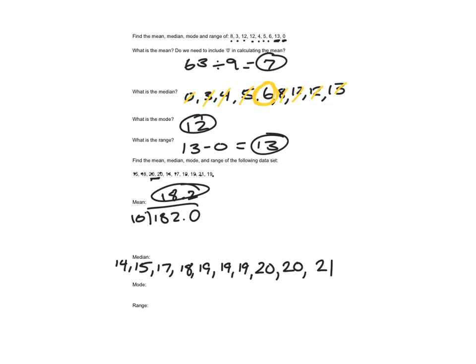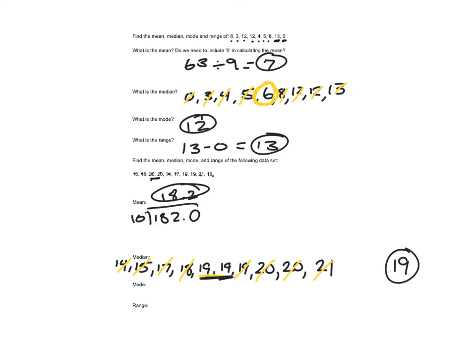Okay, so the median, we're going to go in, going towards the middle here. All right, so we're going to get stuck in between these two numbers since they are the same number. What's in between 19 and 19? 19. Okay, so that's a case where we have an even number of data points, but our median is still part of our data set because it falls between the two of the same number.